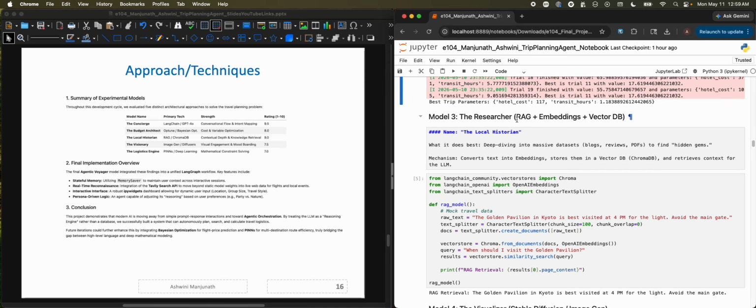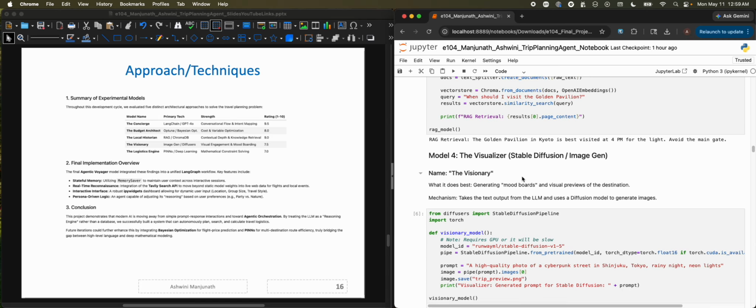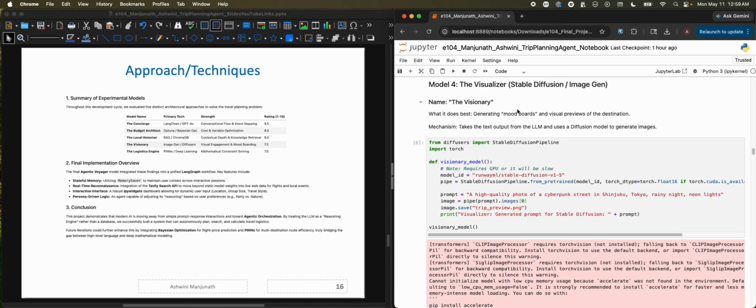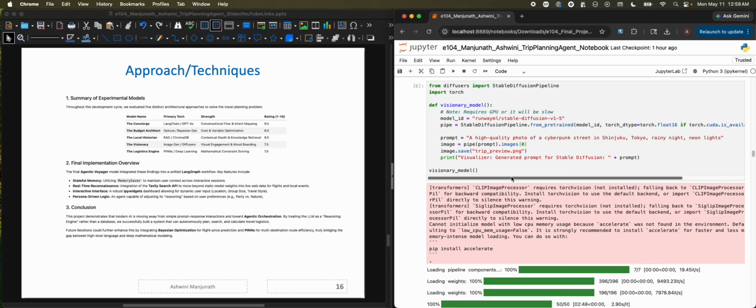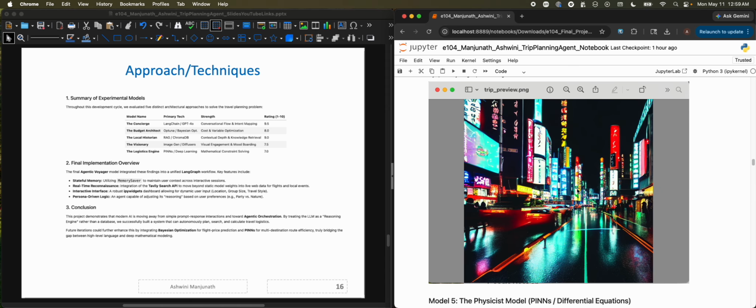And then the researcher model, wherein we are using RAG embeddings and vector DB. As you can see, the response gives the best visited time and then what to avoid, etc. Then the visionary, wherein we can generate the image based on the prompt, as you can see here.